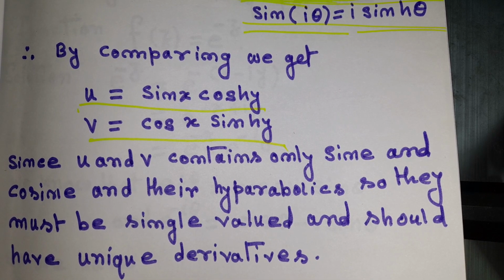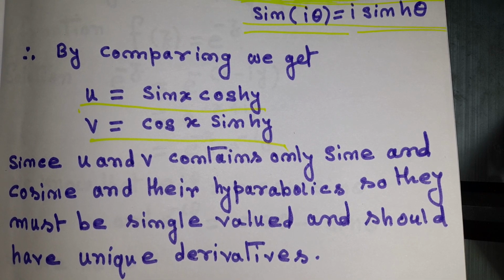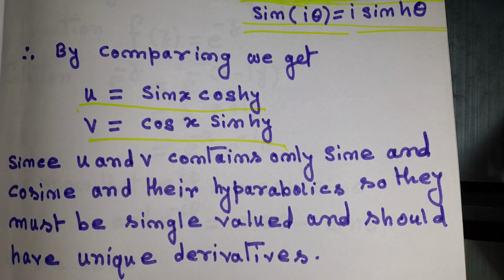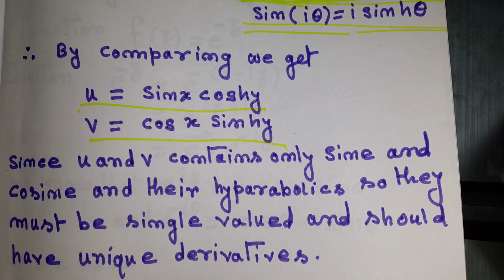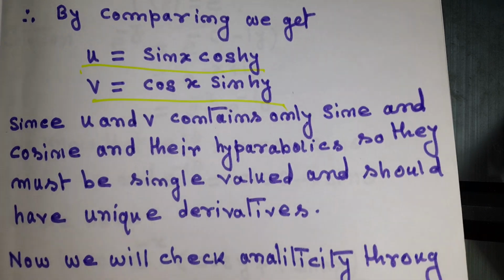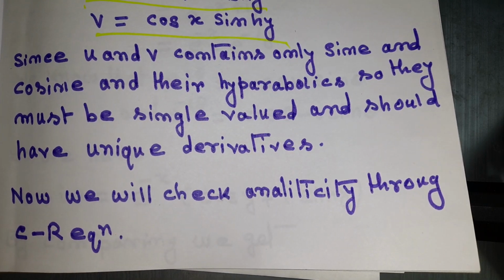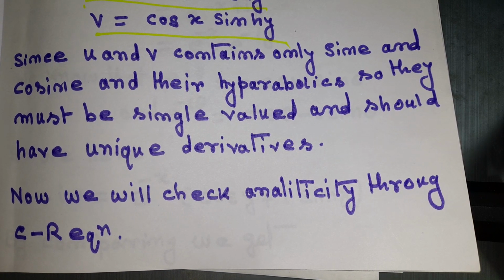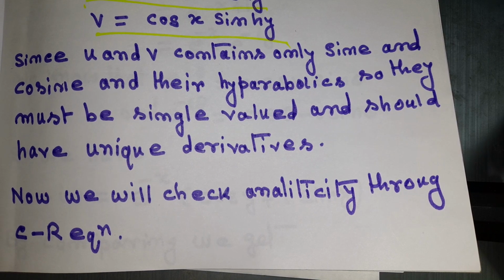But now we have to check. We know that these are single valued and these have unique derivatives at any point of the domain. But now we have to check through the CR equation, that is the Cauchy-Riemann equation, whether this function is satisfying it or not. If it is not satisfying the Cauchy-Riemann equation, we can state that this function is not analytic.